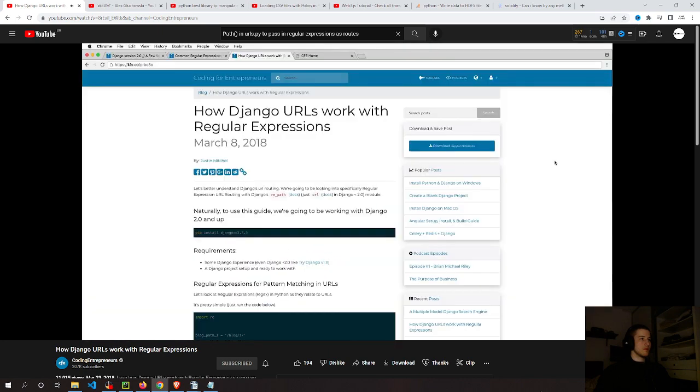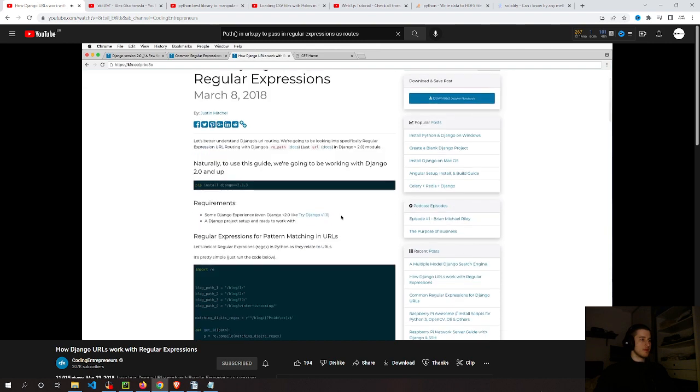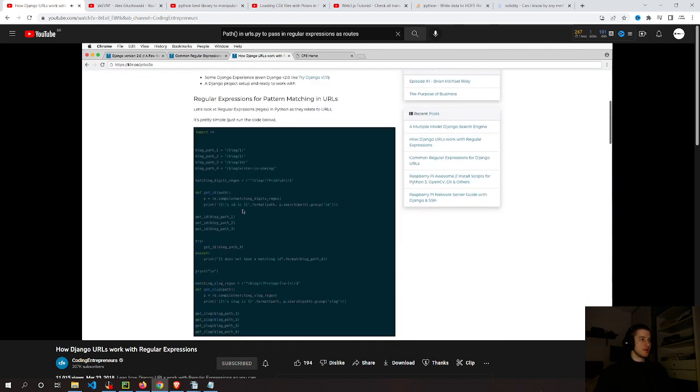Now, in the post, of course, I'm going to assume a few things. You have some Django experience, like Try Django 1.11, and you are on this guide. But the main thing here is understanding that we're only covering a little bit about Django. This is more about regular expressions and just some of the basics as they relate to pattern matching in any given URL. So we're going to actually open up Python and just go through a lot of these things.